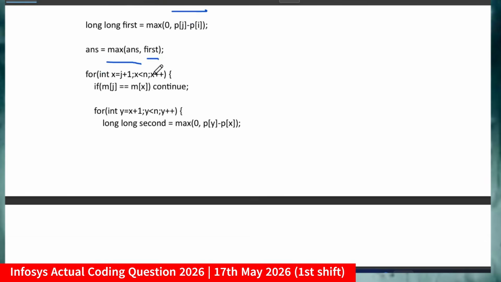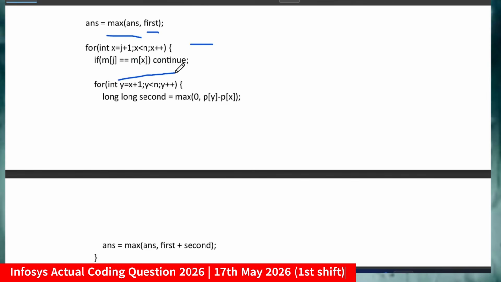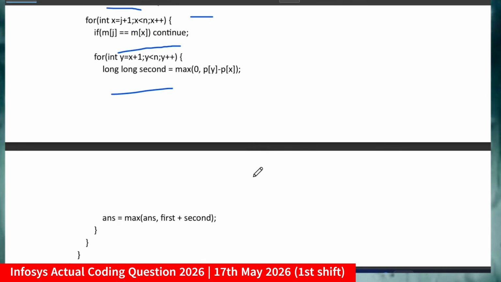So for int x equal to j plus 1, x less than n, if mj equals mx, I will continue and I will run the loop, again updating those values. So in this way you will get the solution.